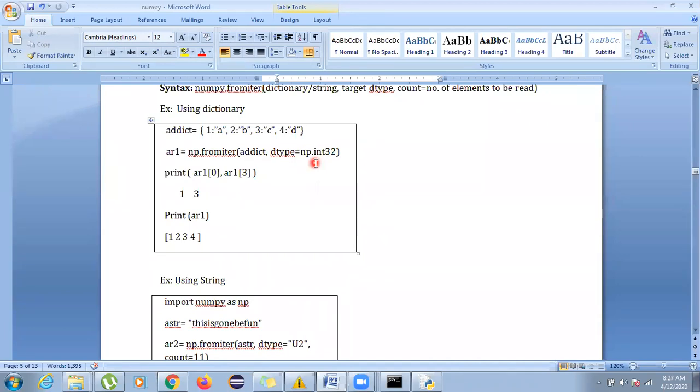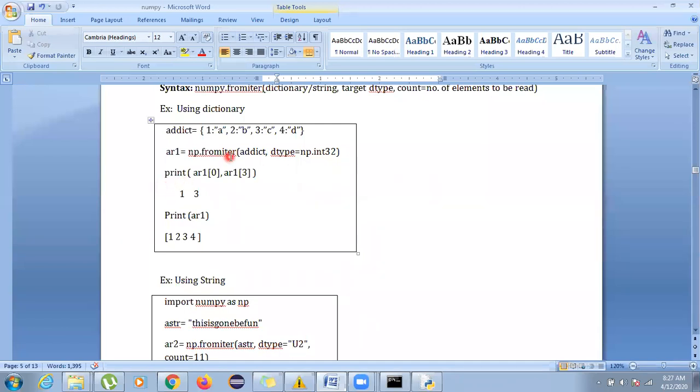Why is it a must? Because it is the target data type: whatever dictionary values you are taking, in which particular type do you want to convert them. It is not so when using arrays, but for fromiter it is definitely required, so you have to mention the data type over here.